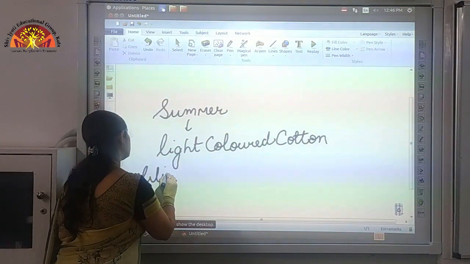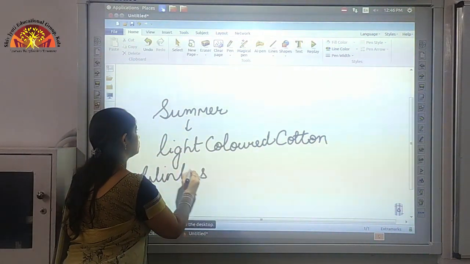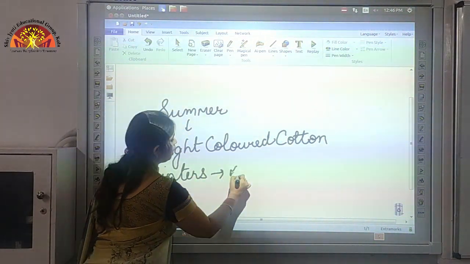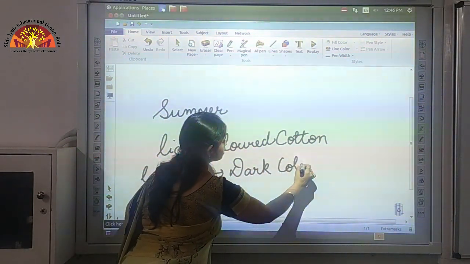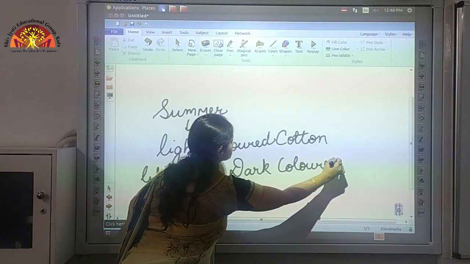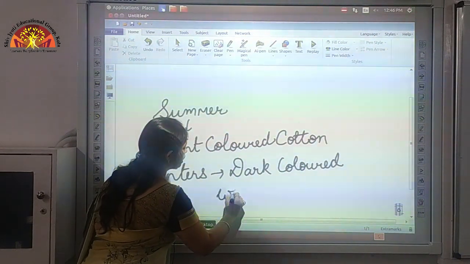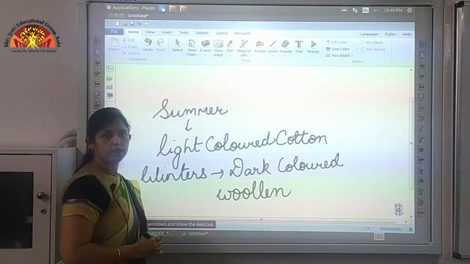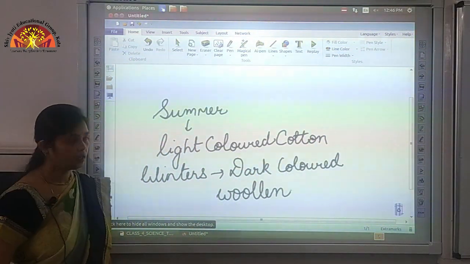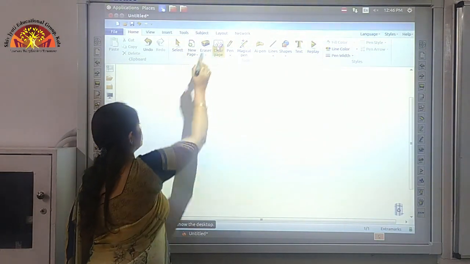Then in winters we wear dark colored woolen clothes. These type of clothes keep us warm during winters as they absorb heat, and when it rains